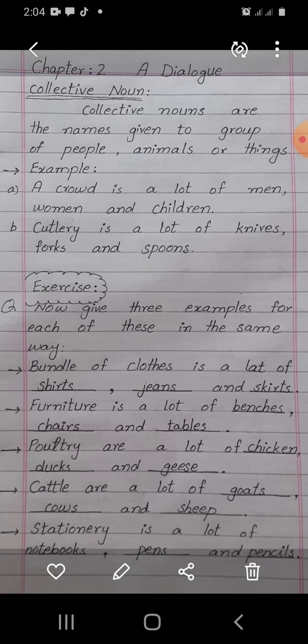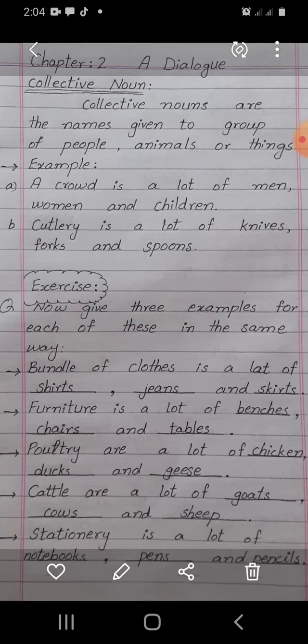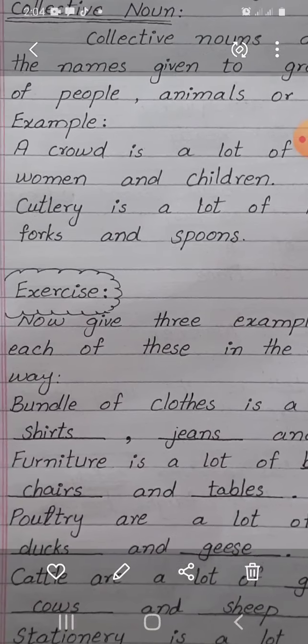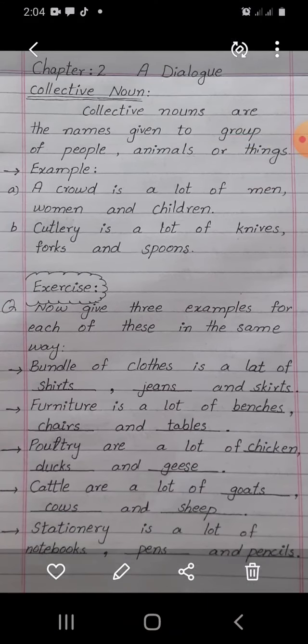Option B, cutlery. Cutlery is a lot of knives, forks and spoons. Next, let's start the exercise.